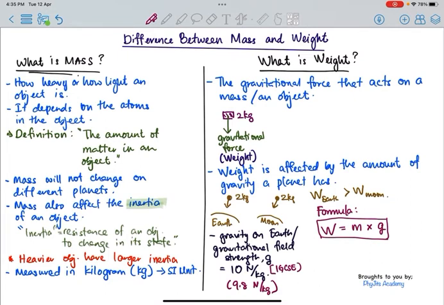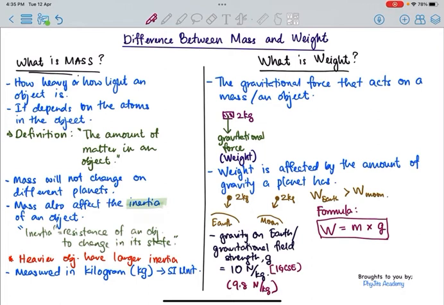Right? So by using this formula, we can calculate the amount of weight, which is the force, acting on an object on a specific planet. If it is not mentioned in the question what planet it is, we will assume that the question means it is on Earth. The value of g will be 10. Right?